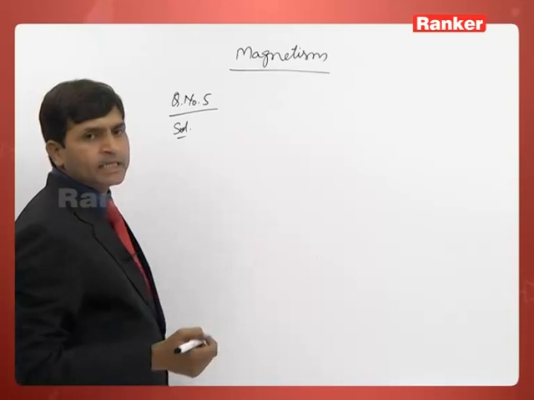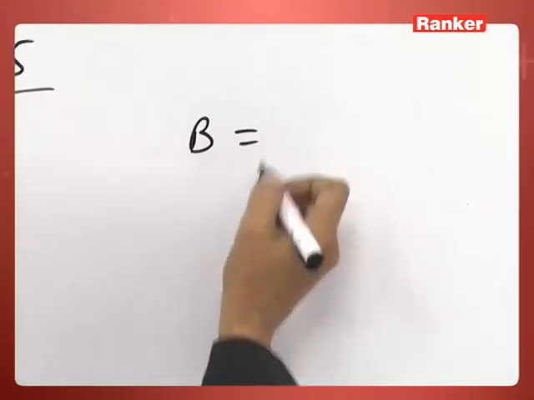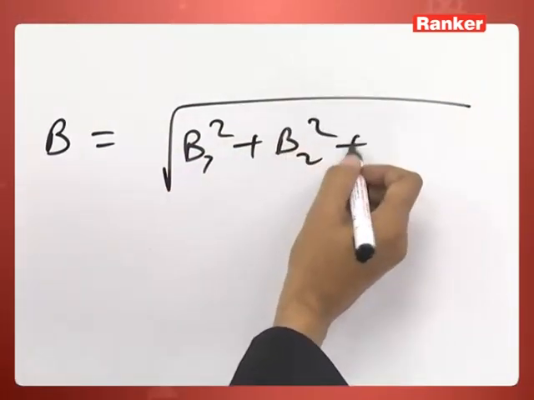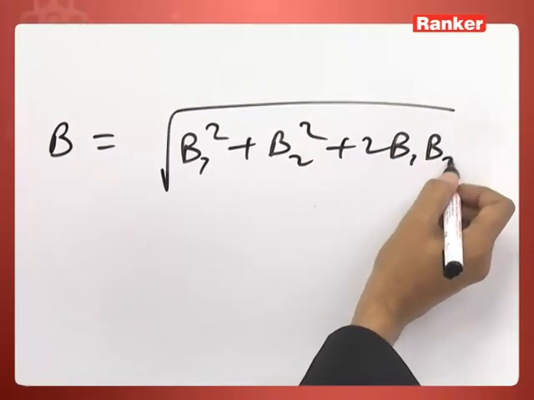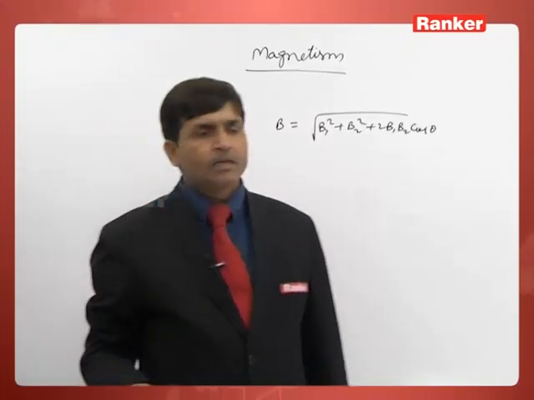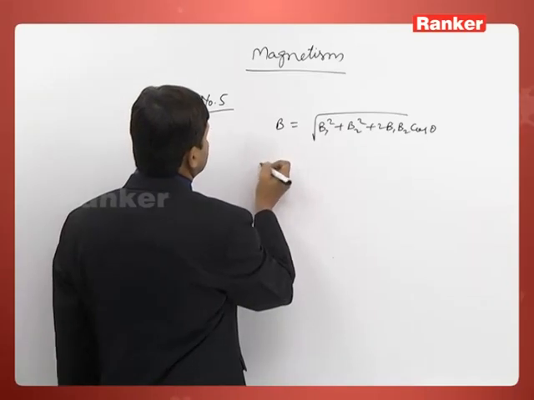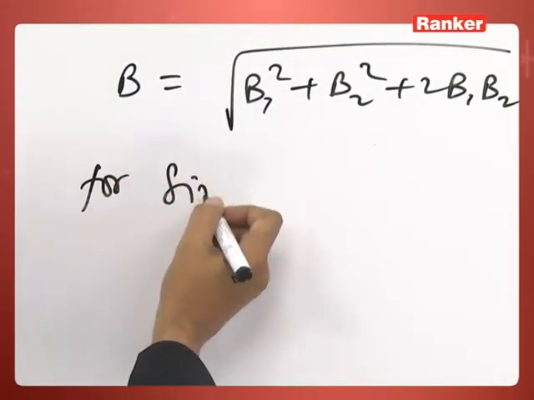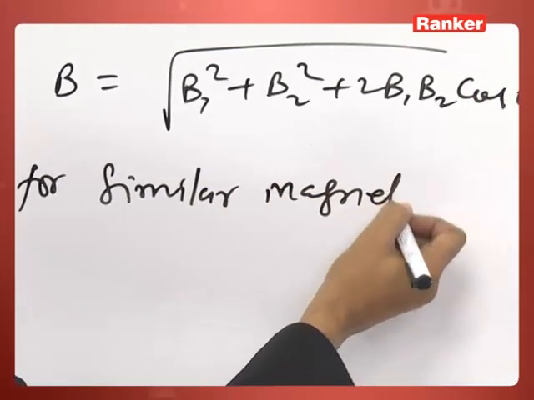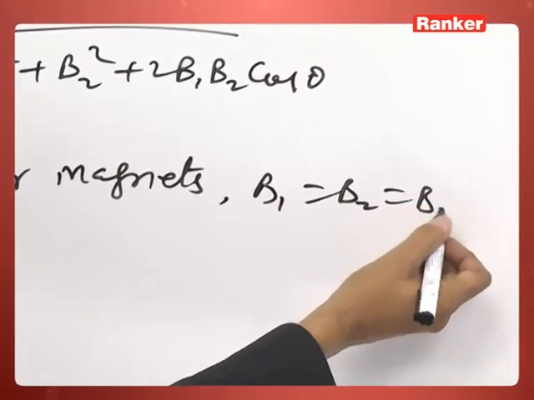If we are looking at the resultant magnetic field, the resultant magnetic field B is equal to the square root of B1 square plus B2 square plus 2 B1 B2 cos theta. This is the radiated magnetic field due to bar magnets. For similar magnets, B1 is equal to B2 is equal to B naught.